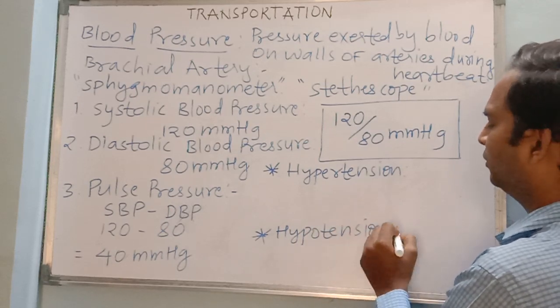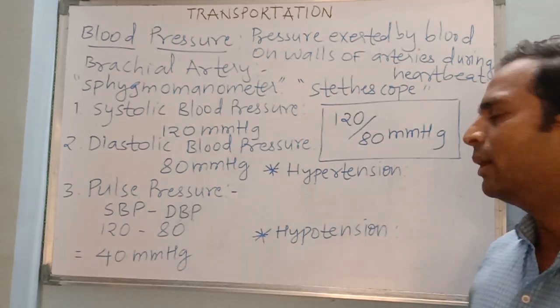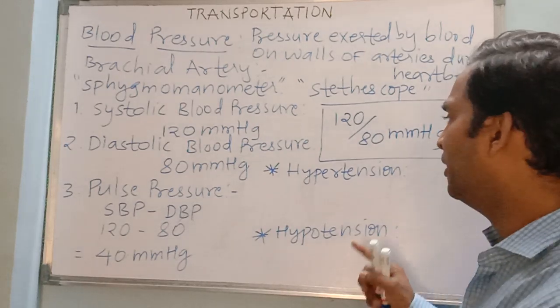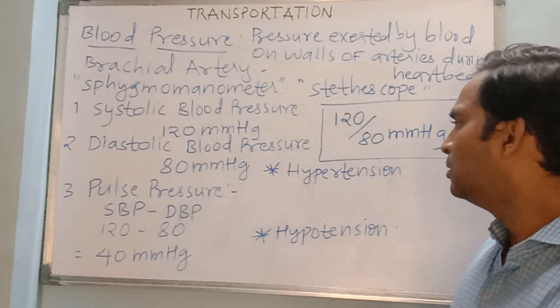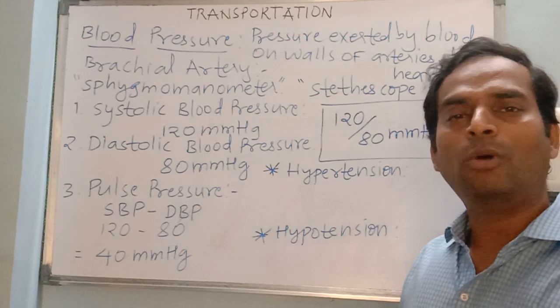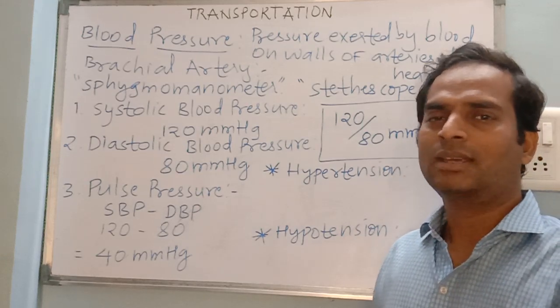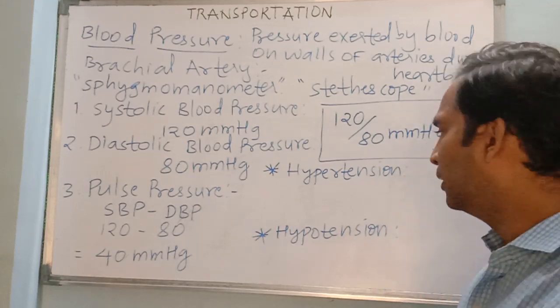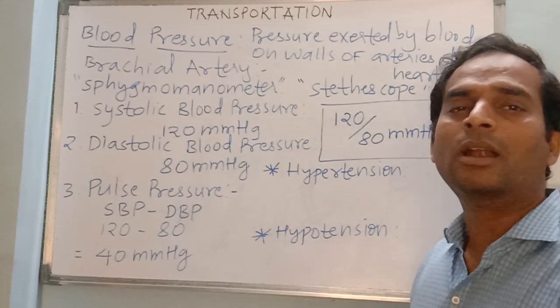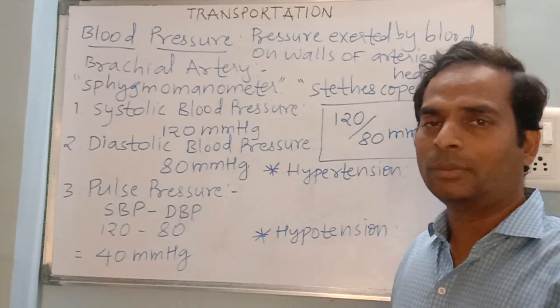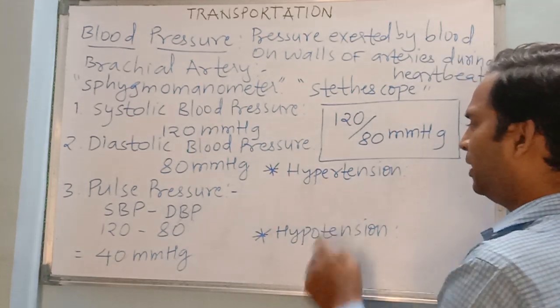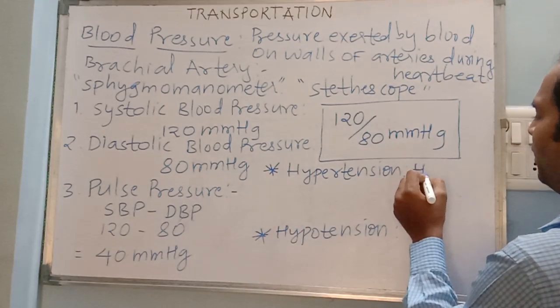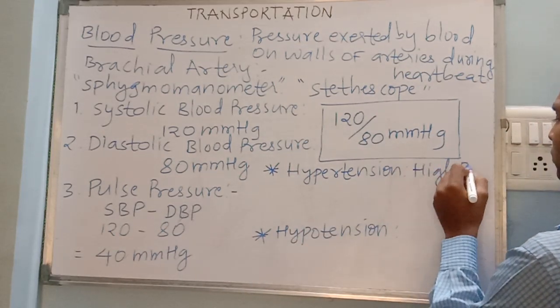What is the meaning? Hypertension will be a rise in the normal blood pressure. Now both blood pressures will rise, systolic as well as diastolic. So rise in systolic blood pressure as well as diastolic blood pressure will be called hypertension or high blood pressure.